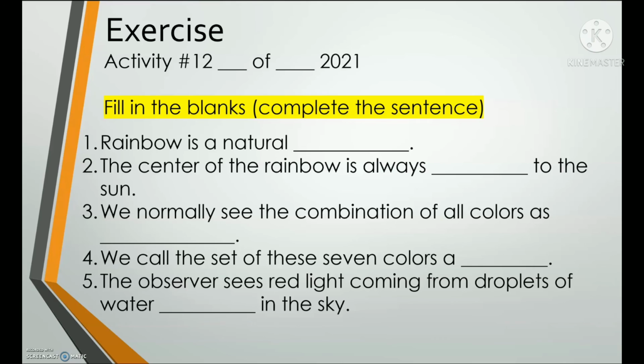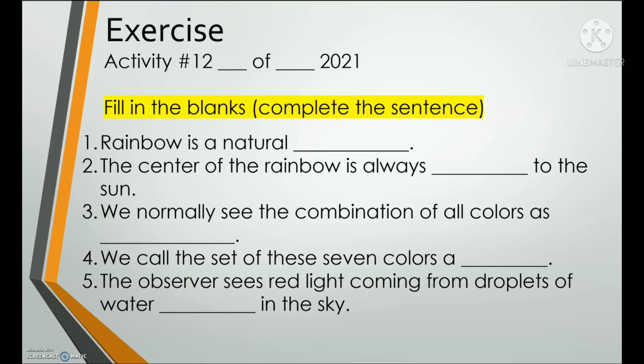Number 2. The center of the rainbow is always blank to the sun. And number 3. We normally see the combination of all colors as blank.